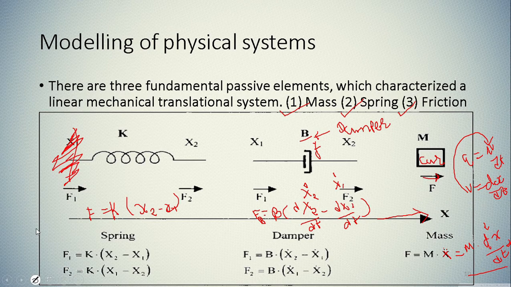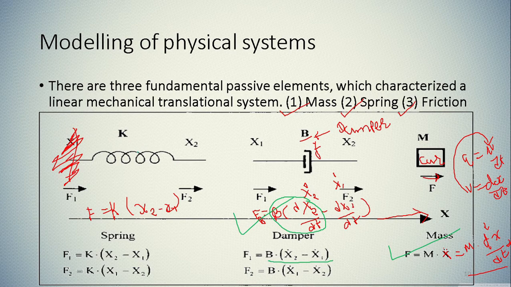So all of you have to remember at this point is the formula of force due to mass element, that is m d square x by dt square, due to damper element, that is b dx by dt. If only one displacement is there, then it will be b into dx by dt. If two displacements are there, in that case it will be represented as b multiplied by x2 dot minus x1 dot.